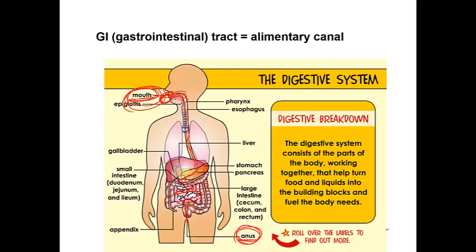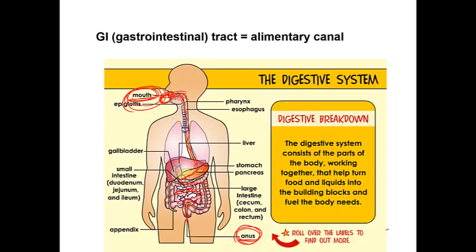So again, the first part of your digestive system is the mouth. The mouth contains sharp materials called teeth. The teeth cut down the food into very small particles and mix it with secretions called saliva.